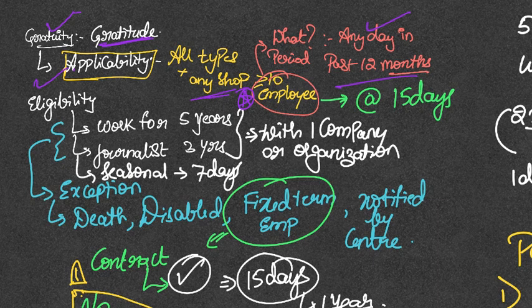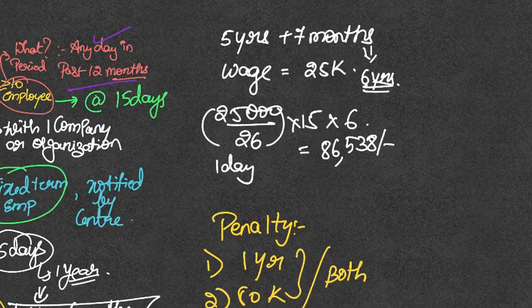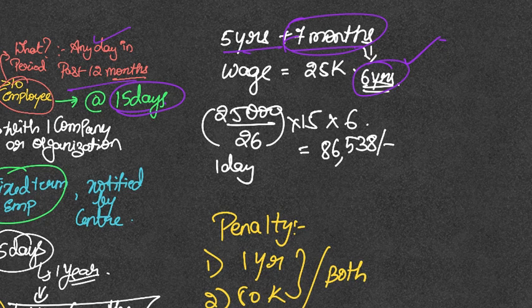So what is the eligibility? If you work in an organization continuously for 5 years, for every year, let's take this example. If you're working in that organization for 5 years and 7 months, you round it off because it is more than 6 months, so you worked in that organization for 6 years. So for every year, you will be getting 15 days worth salary as your gratuity amount.